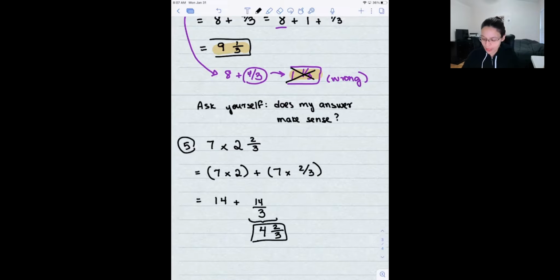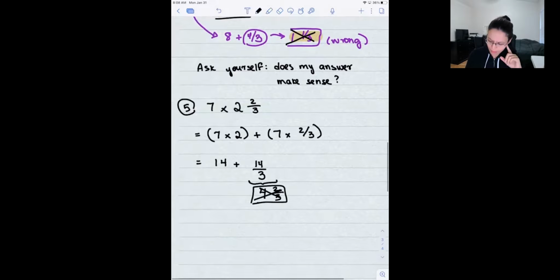I'm going to go ahead and look at this one over here. My apologies. I am trying to look for something. And I'm going to say, well, I have 7 times 2 and a little bit more. So I should not be getting 4 as my answer. I should be getting something greater than 14. Okay, so let's see. That means this is not the answer. Not my answer. So let's see.